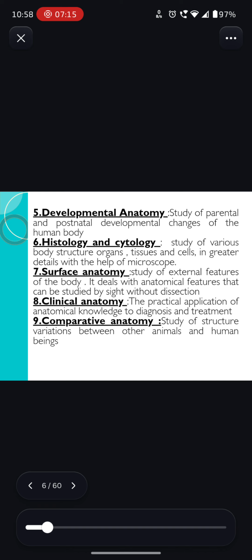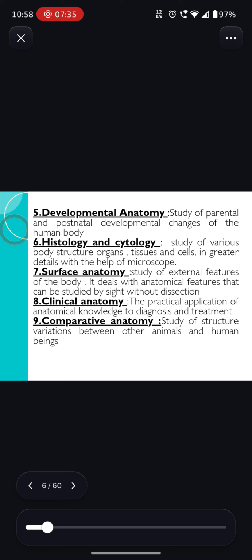Number eight, clinical anatomy, the practical application of anatomical knowledge to diagnosis and treatment. So till now, what we have studied in the anatomy part is mainly the healthy and unhealthy anatomy.